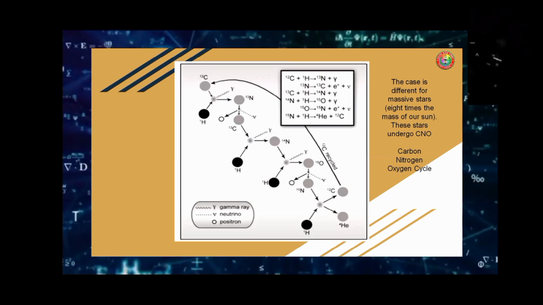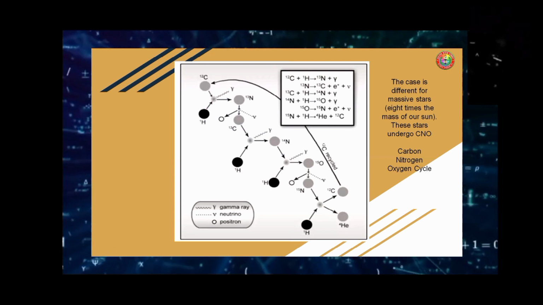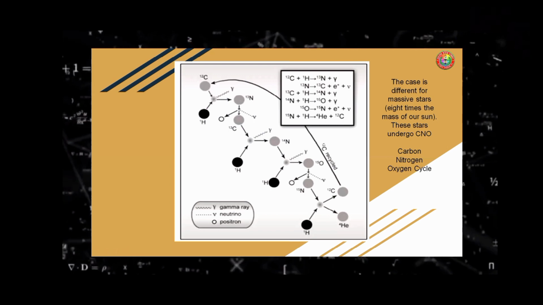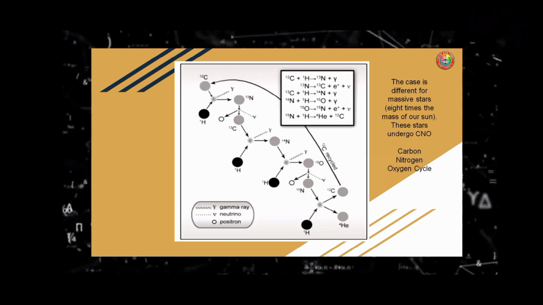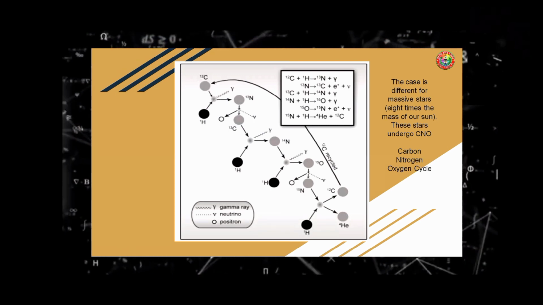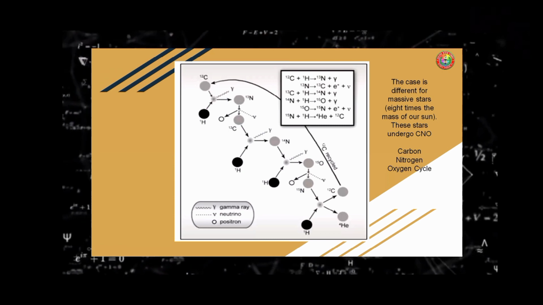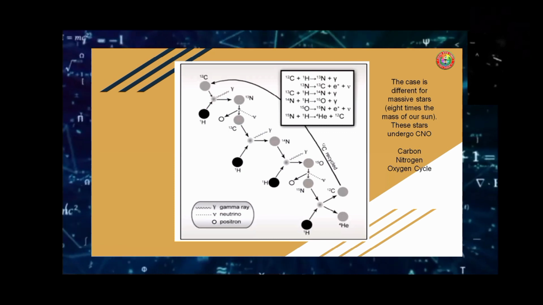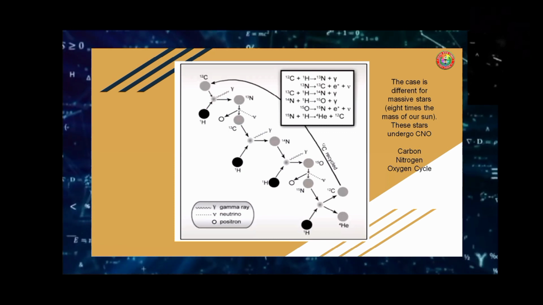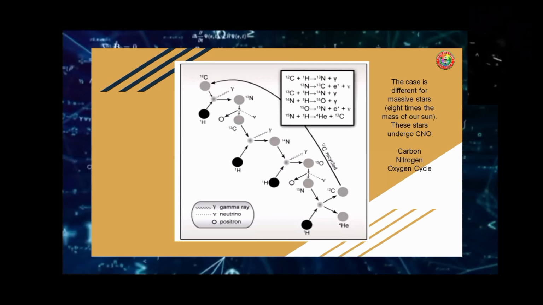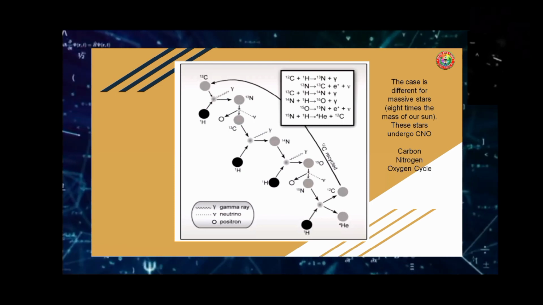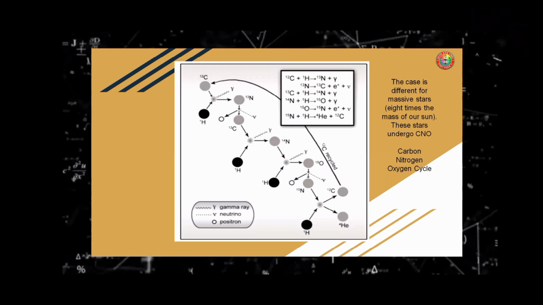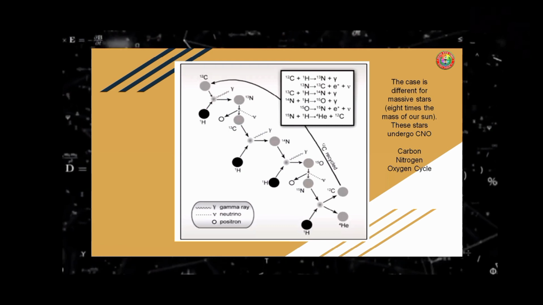When oxygen 15 undergoes beta decay, it will produce nitrogen 15. If nitrogen 15 fuses with hydrogen, or a proton, it will create carbon 12. And this is what we call the carbon-nitrogen cycle. And then the process repeats again and again.